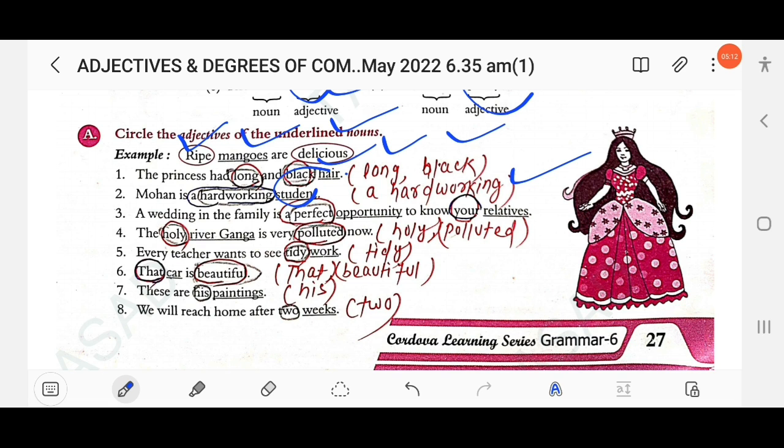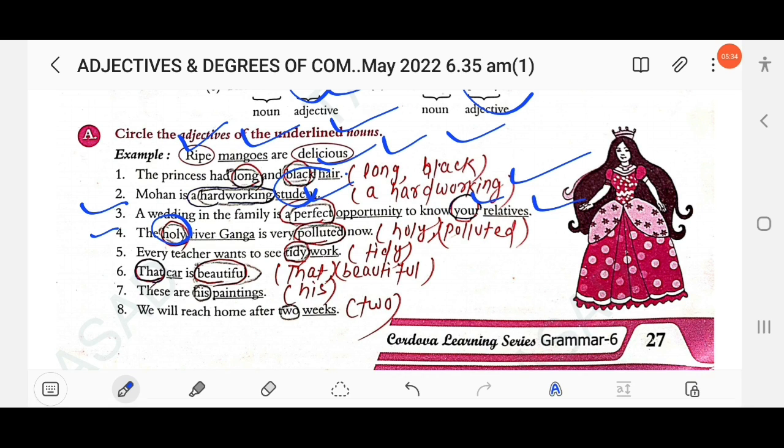The next one: a wedding in the family is a perfect opportunity to know your relatives. So here perfect tells about the opportunity, and here your relatives. Relatives is a noun, and your is an adjective, a possessive adjective. Clear?